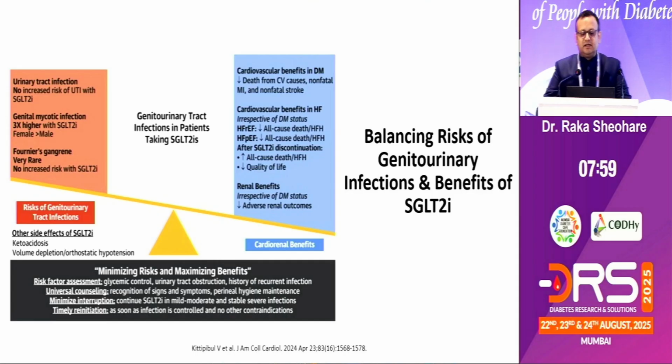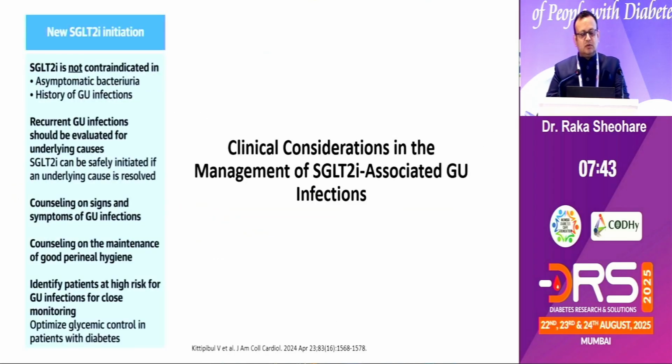There is a high degree of good effects which outweighs the ill effects, that is UTI, GTI, and many other complications. So we need to score those points, and then decide. These topics I have seen repeated in the slides since morning.